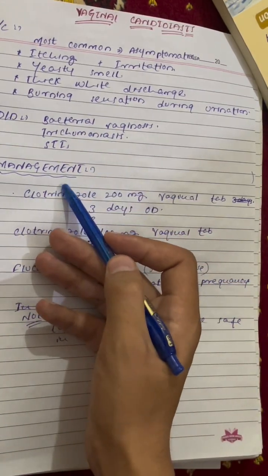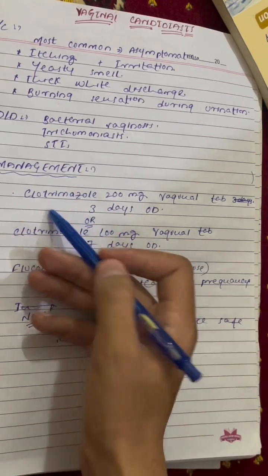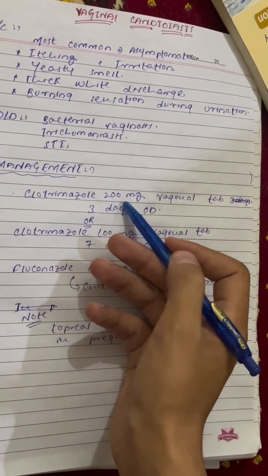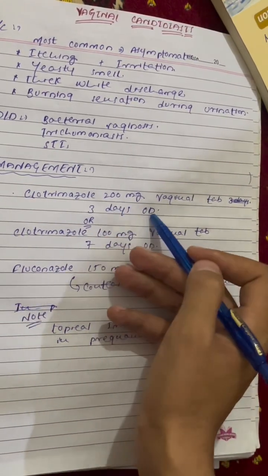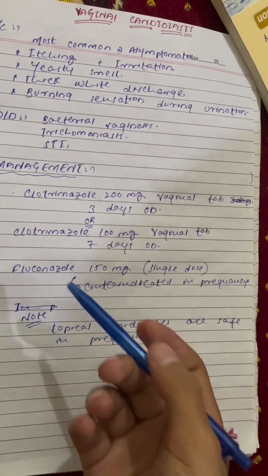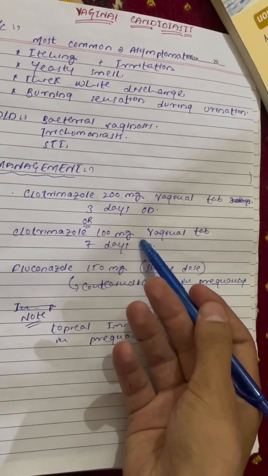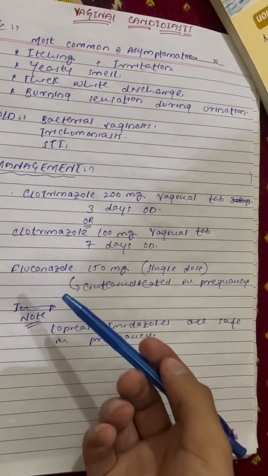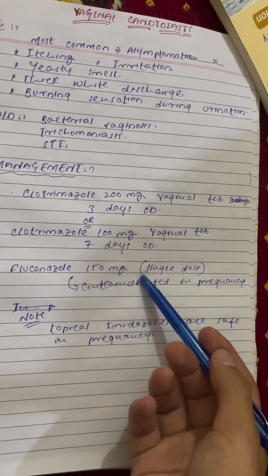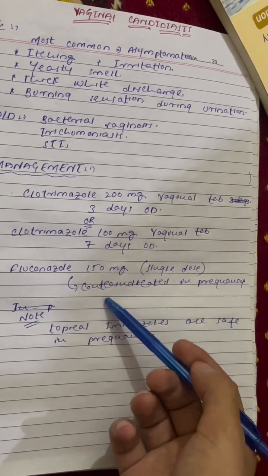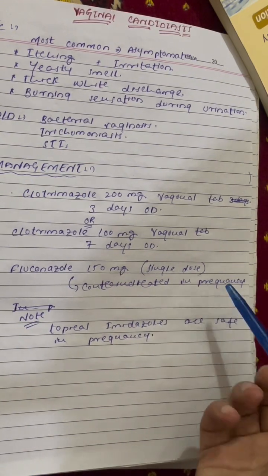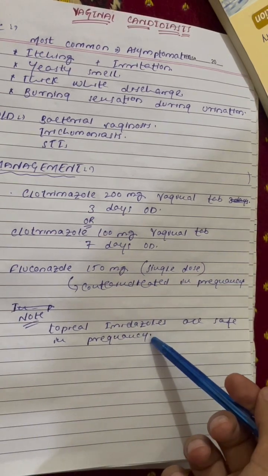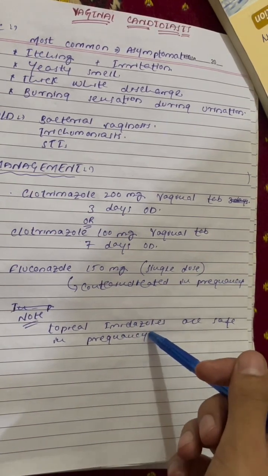Now let's come to the management of vaginal candidiasis. So basically, clotrimazole is used for vaginal candidiasis. That is 200 milligram vaginal tablet, 3 days OD. So it becomes 600 milligram, while clotrimazole 100 milligram OD for 7 days becomes 700 milligram, right? Then I can also write fluconazole 150 milligram single dose, which is contraindicated in pregnancy, right? Note that topical imidazoles are safe in pregnancy because when it is used topically, it doesn't show any systemic effect, right?